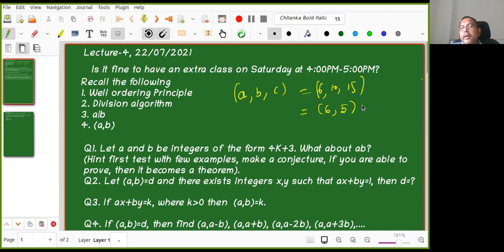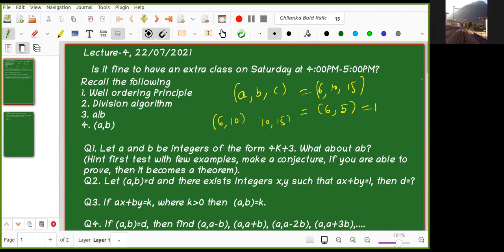So GCD of 6 comma 5 is 1. Now GCD of 6, 10, 15 is equal to 1. But what is the GCD of 6 comma 10? What is the GCD of 10 comma 15? What is the GCD of 6 comma 15? If I take any two of them, their GCD is not 1. But if I take all three at a time, their GCD is 1. Is this clear, Sankriti?